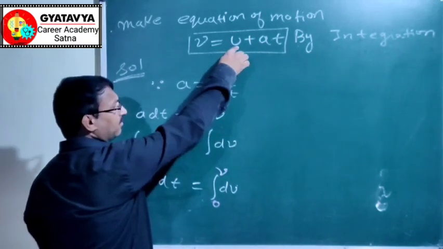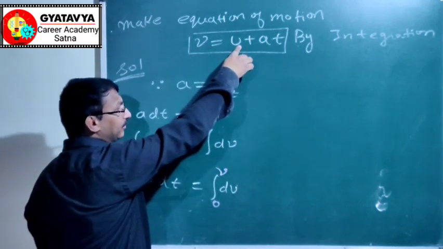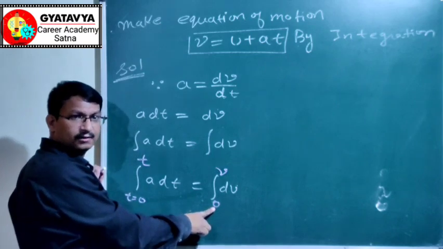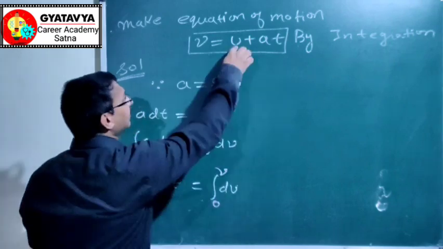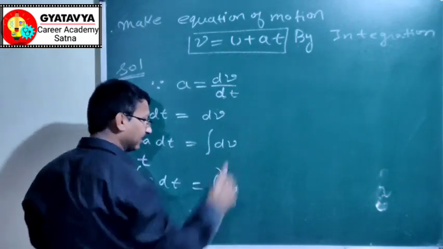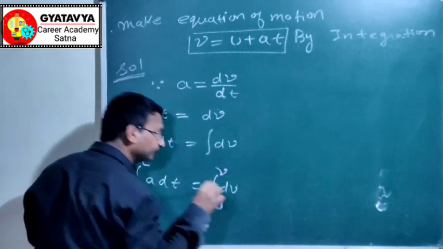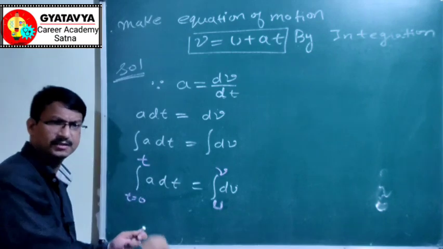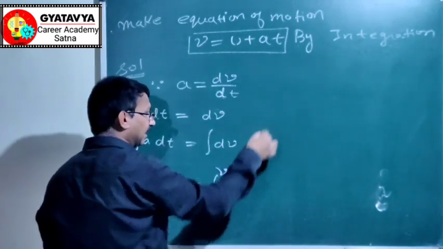and final value of velocity is v, as you have learned. This is the final value and this is the initial value. So if the initial value is 0, put 0 here. If the initial value is something other than 0, put that there. So here it is u. Don't stick with just a formula. Use your mind about what parameters are given.